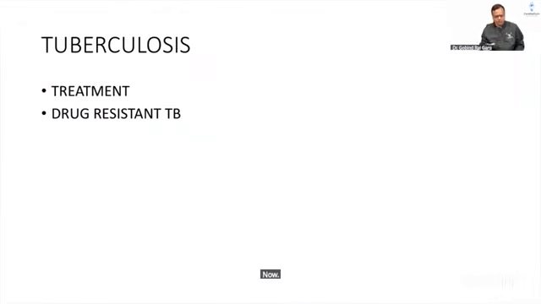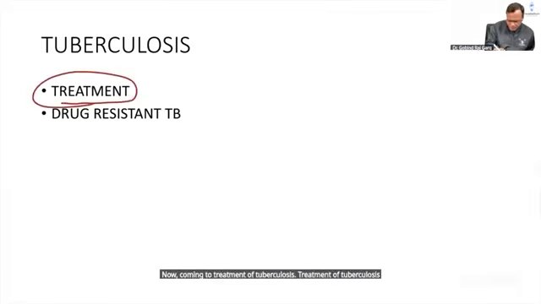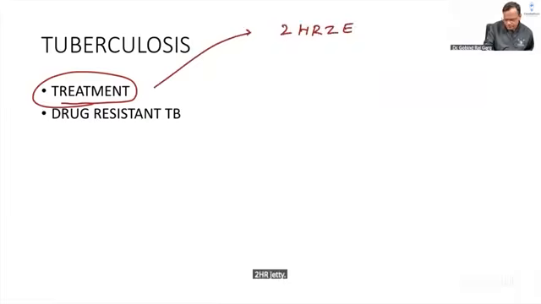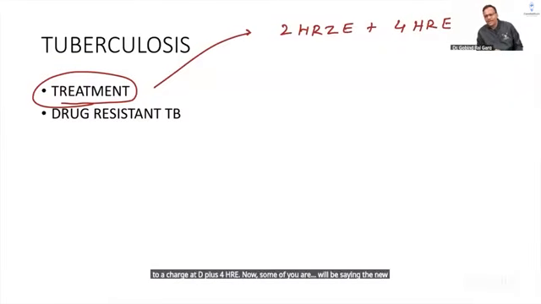Now coming to treatment of tuberculosis. Treatment of tuberculosis in every patient now is 2-HRZE plus 4-HRE. Now some of you will be saying the new treatment guidelines have come.